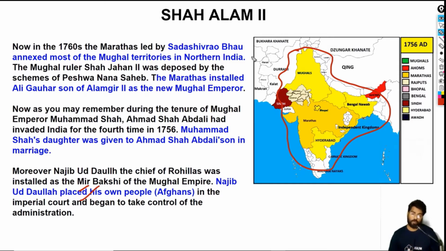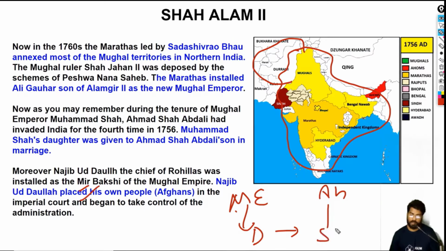Now there is something else you should know. Ahmad Shah Abdali had invaded India in 1756. When he invaded India, he made sure that the Mughal emperor was basically his servant now. That is why he made the Mughal emperor marry his daughter to Ahmad Shah Abdali's son. So basically the Mughals became the in-laws of the Afghans.